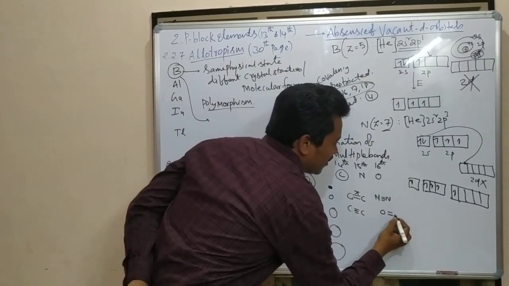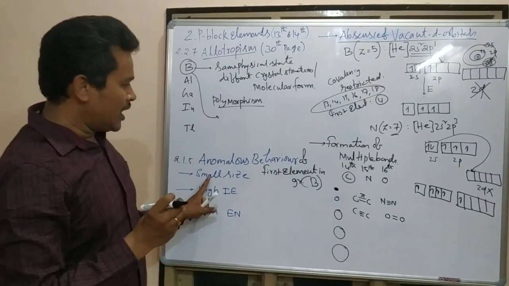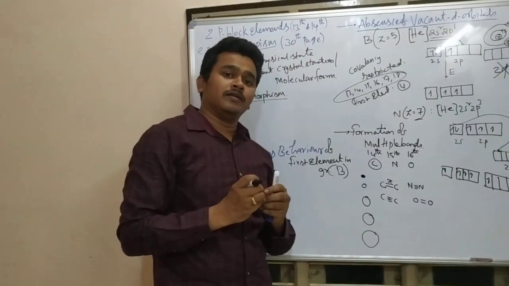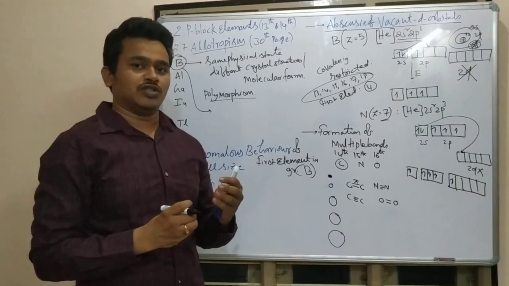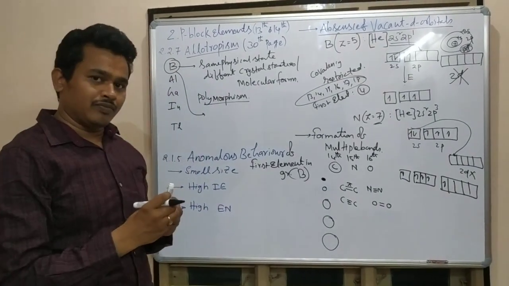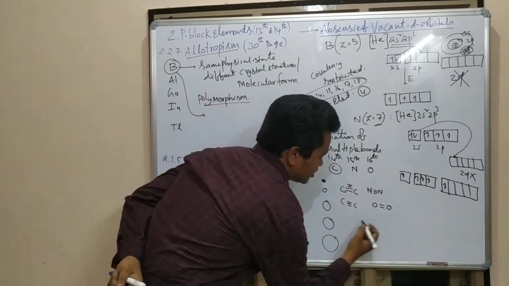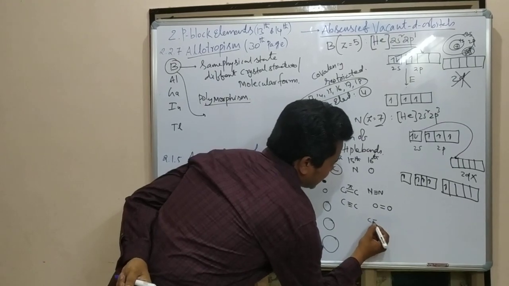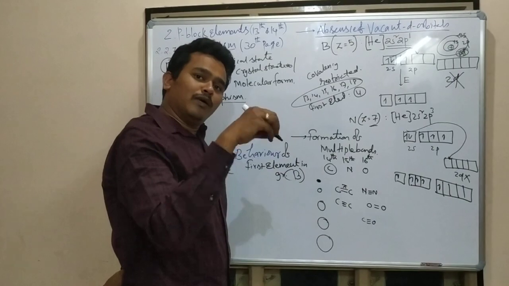Oxygen, O double bond O. Because of the small size, again the same reason. Because of small size, their overlapping will be effective, so that they are forming pi bonds, with the same or different atoms. Here carbon, nitrogen, oxygen. Not only like that, here what can I take? C triple bond O. Carbon can make a multiple bond with oxygen.